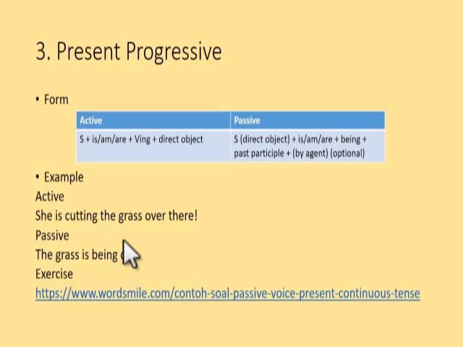Okay, because in the tenses for the verb 1, verb 2, and verb 3, for cut, still the same. Cut, cut, cut. Okay? Yeah, so this is for present progressive.